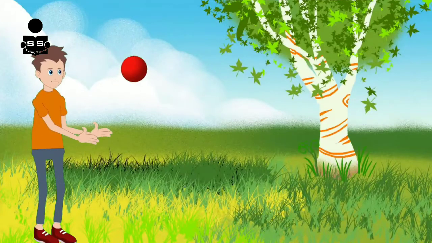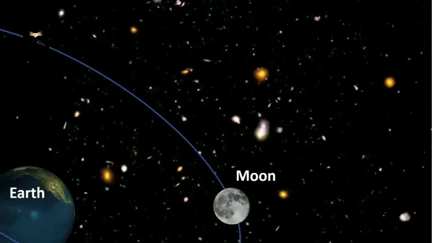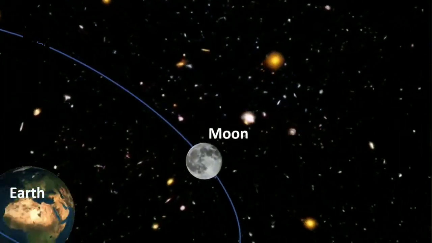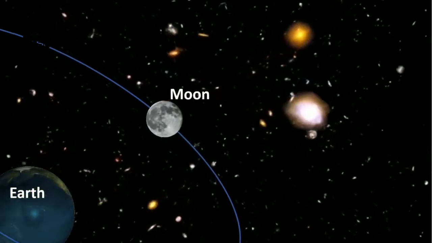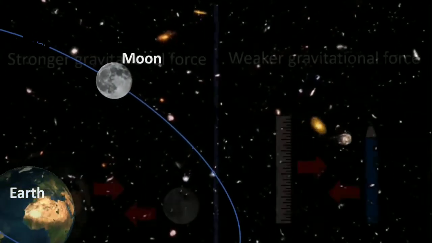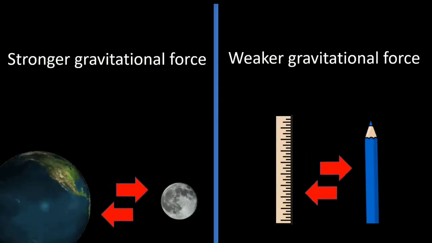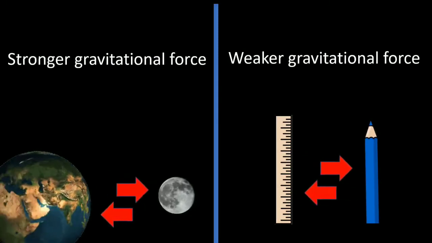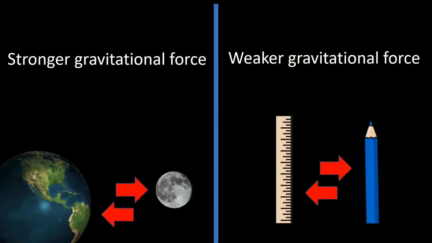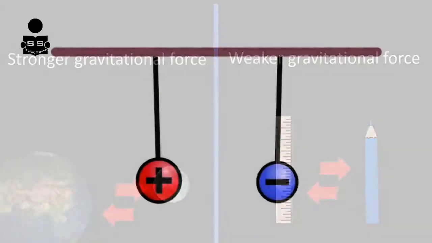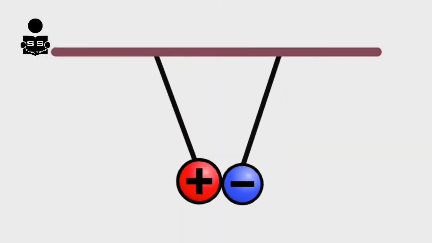When you throw a ball upwards, it will fall down to the ground because of the gravitational force. Similarly, the Moon revolves around the Earth because of the gravitational force between them. All objects having mass exert gravitational force. In the same way, there is electrostatic force between two charges.